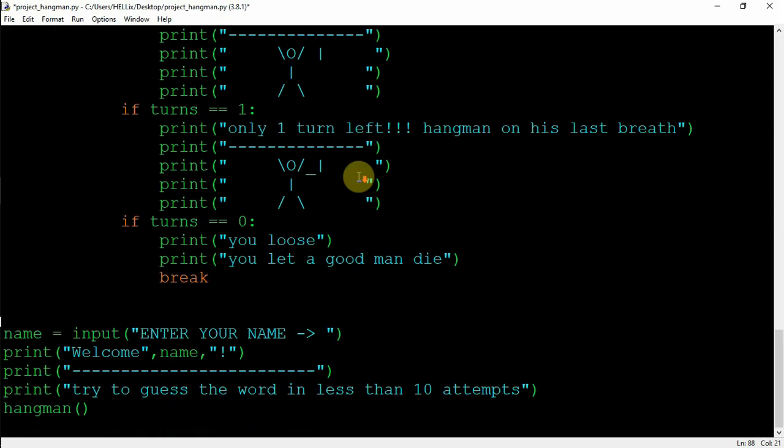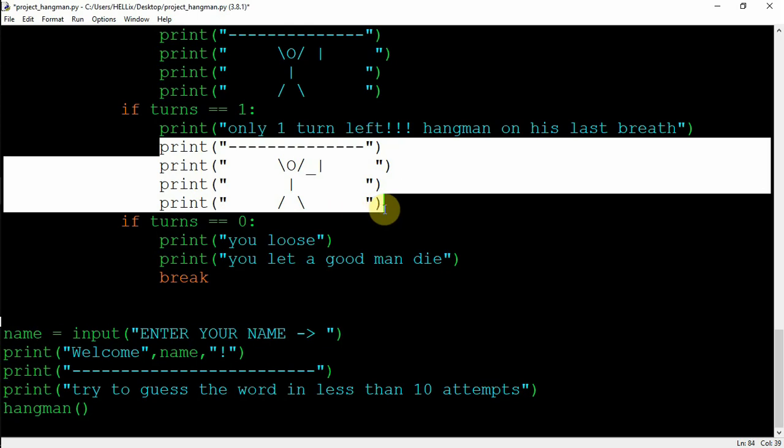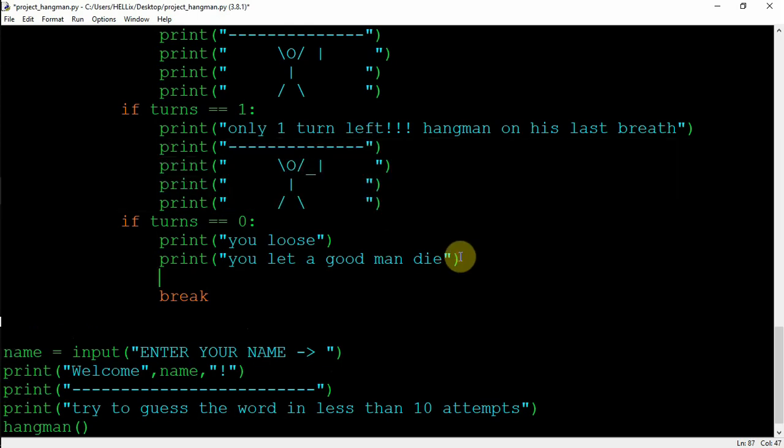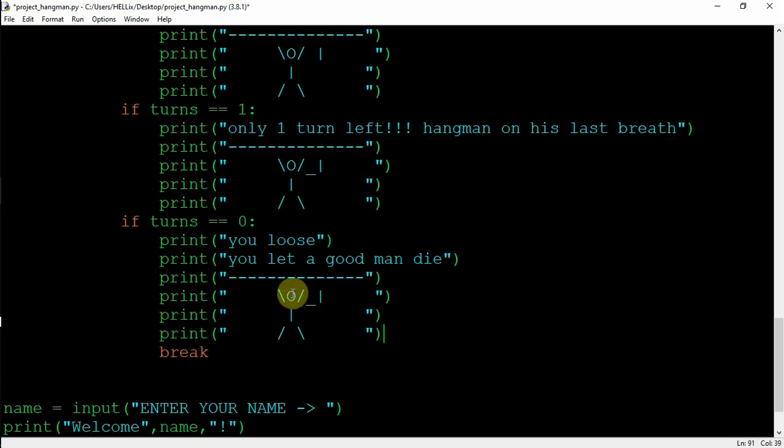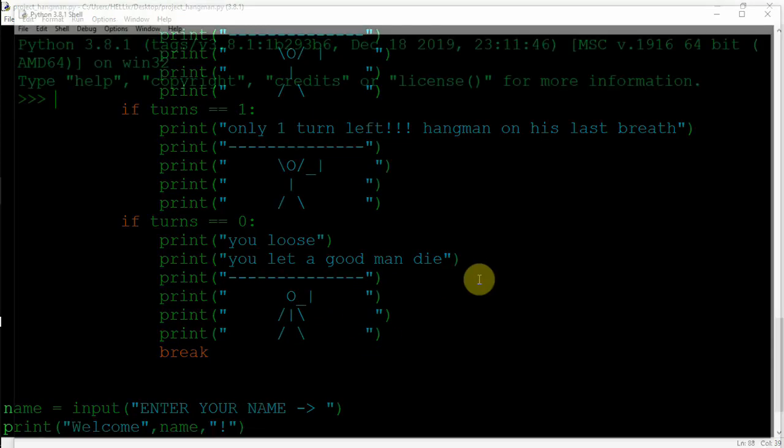We will just do one thing. We'll create a hanged man, and we'll put his hands down. So just copy this part and copy this and paste. So remove hands from this part and add hands over here. So see, quite clear and now easy to be seen, right? And let's run it again.